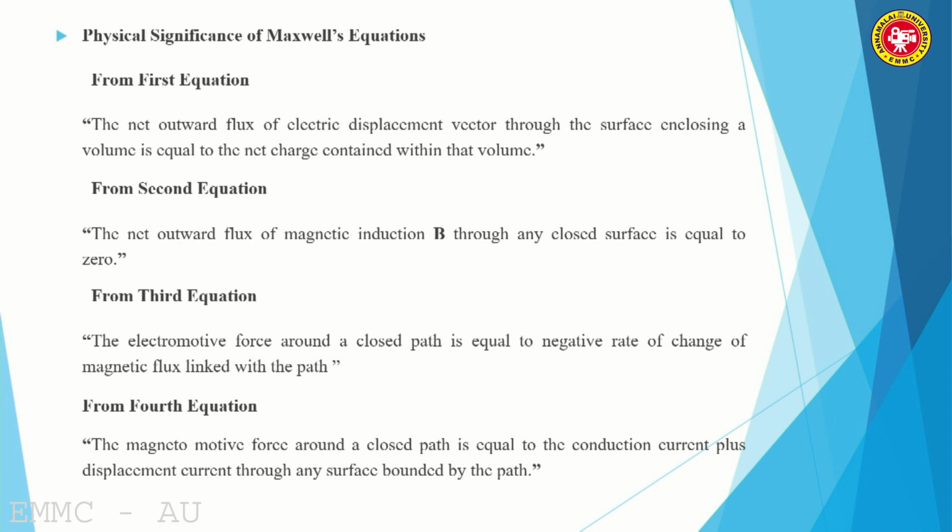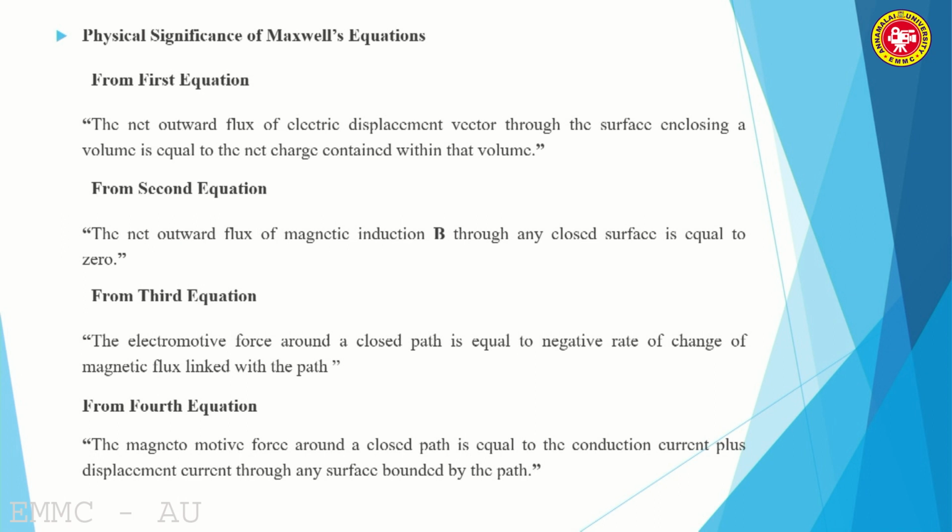For example, from the integral form of the first equation, we come to the conclusion that the net outward flux of the electric displacement vector through the surface enclosing a volume is always equal to the net charge contained within that volume. From the integral form of the second equation, we know that the net outward flux of magnetic induction through any arbitrary closed surface is always equal to 0. From the integral form of the third equation, we see that the electromotive force around a closed path or loop, whatever it may be, is equal to the negative rate of change of magnetic flux linked with the path or loop.